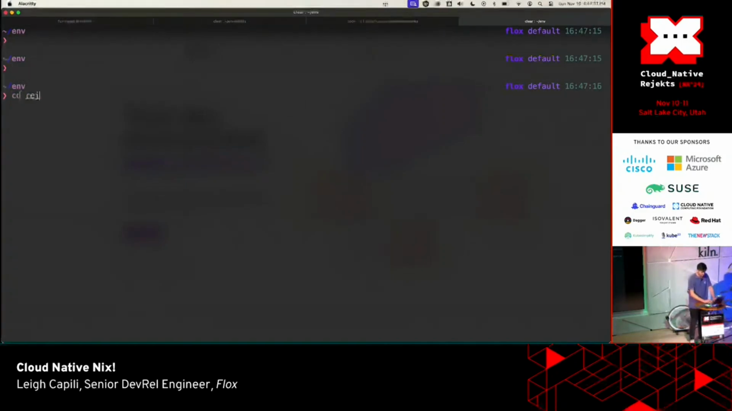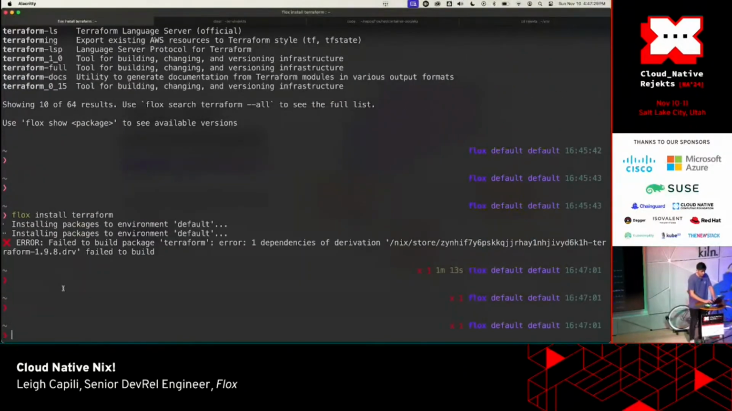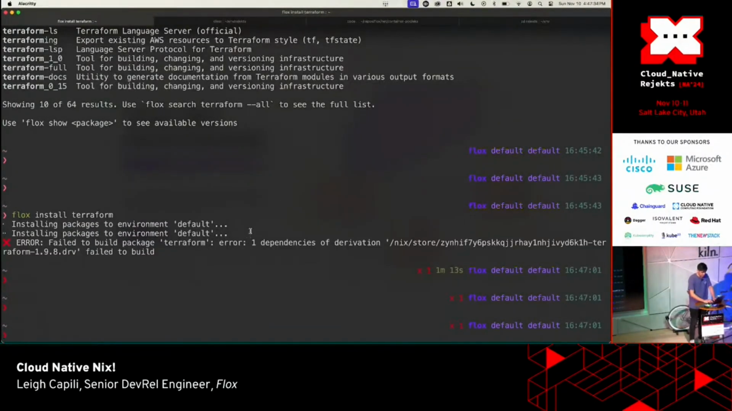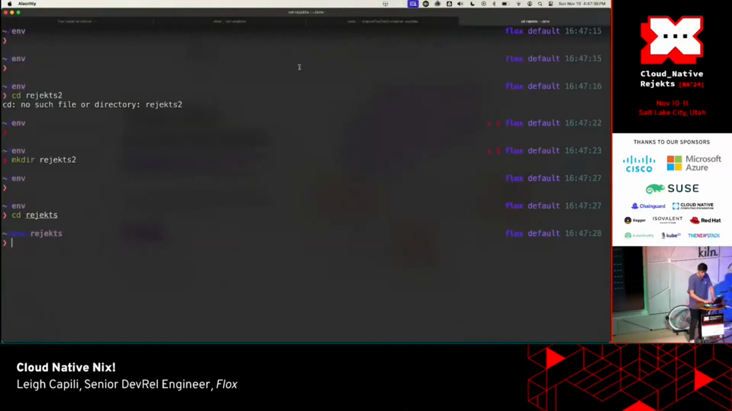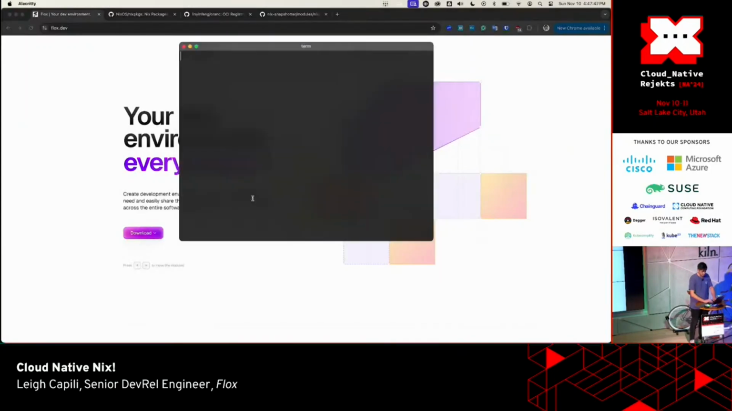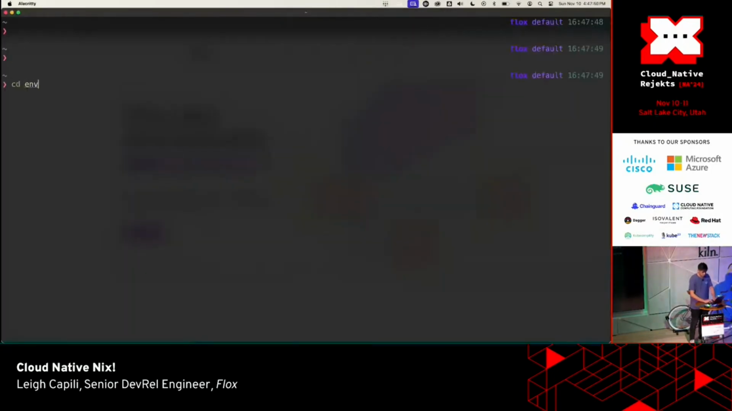So let's make a directory. We'll call it just regex2. And by the way, I guess Terraform is actually failing to build right now. That's incredibly surprising to me. Cool. Sorry? Yeah, thank you. OK, cool. So I'm making a folder here.